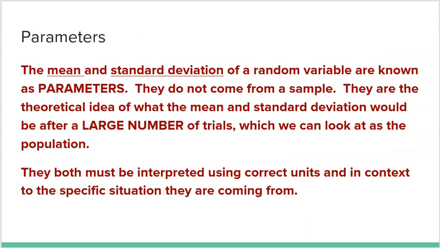All right, the last thing I want to leave you with before we look at some examples is parameters, right? The mean and standard deviation of a random variable are known as parameters. They do not come from a sample. They are the theoretical idea of what the mean and standard deviation would be after a large number of trials, which we could look at as the population. So the idea is that statistics come from samples. We're not talking about a sample of 10 days or 20 days, or in LeBron's case, 5 games. We're talking about a large number. And that could be viewed as the population, which is why these numbers are parameters.